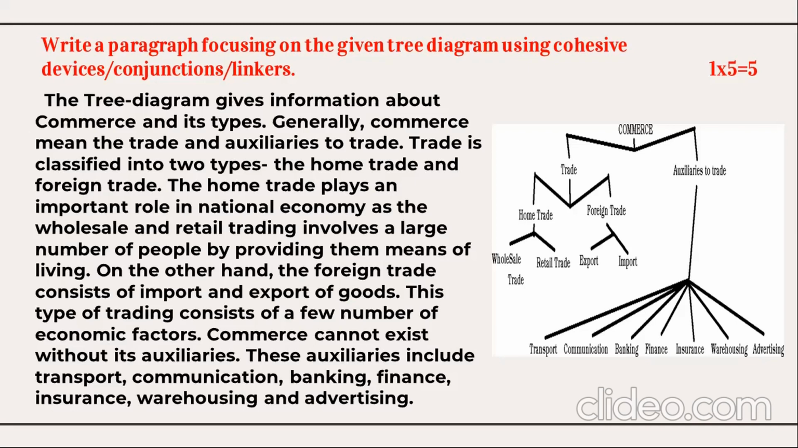So my answer is here. The tree diagram gives information about commerce and its types. Generally, commerce means the trade and the auxiliary to trade. Trade is classified into two types: the home trade and foreign trade. The home trade plays an important role in the national economy, as the wholesale and retail trading involves a large number of people by providing them the means of living. On the other hand, the foreign trade consists of import and export of goods. This type of trading consists of a few number of economic factors.